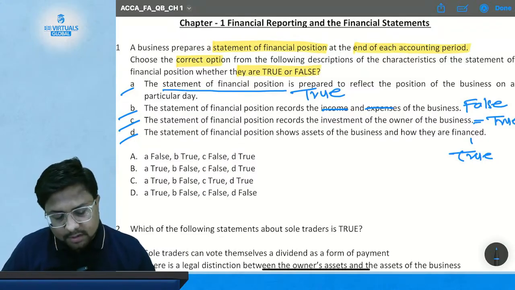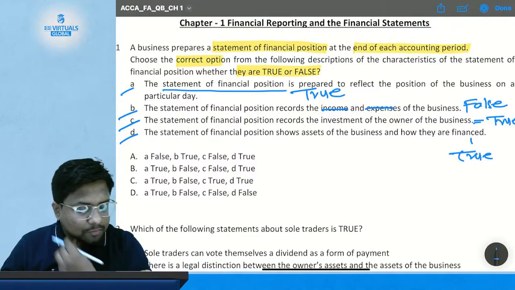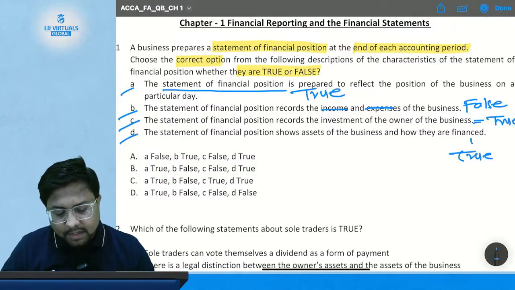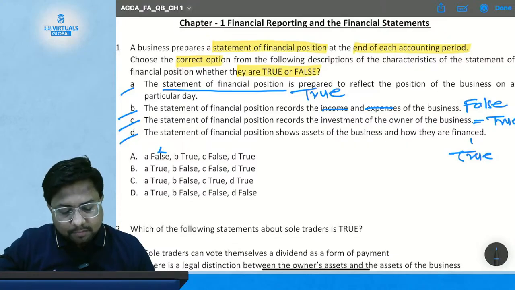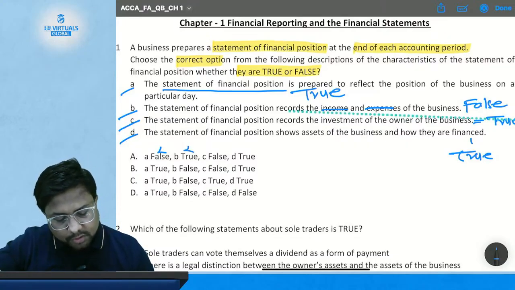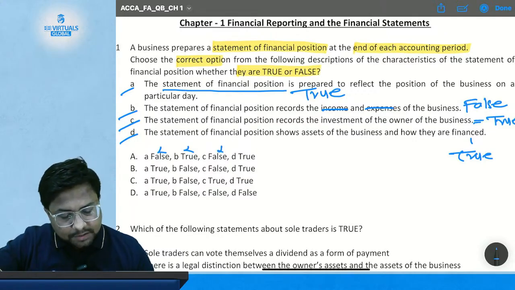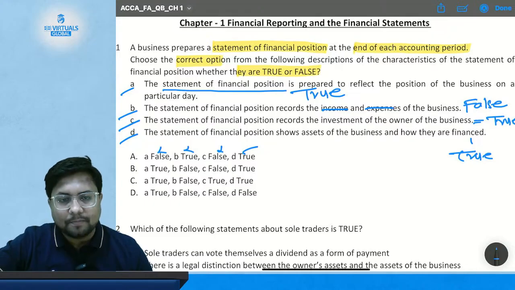Okay, so let's start checking option number A. Option number A says that statement A is false. So this is not correct. Statement number B is true. This is also not correct. Statement number C is false. This is also not correct. Statement number D is true. So this is correct.